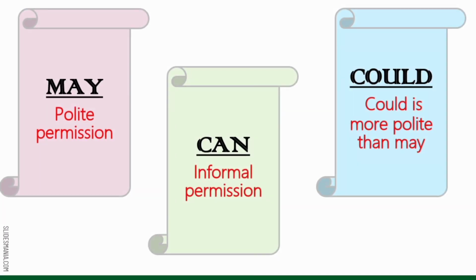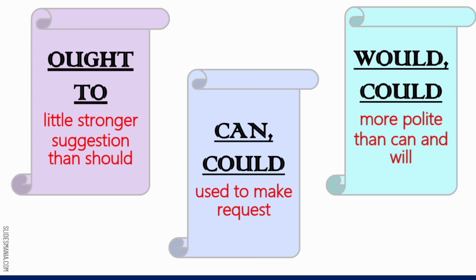Similarly, we also have words to express permission, but their usage can be different. Like for example, we have the word may, which expresses polite permission, can, informal permission, could can be used more polite than may. And lastly, we have words such as ought to, which is a little stronger suggestion than should. Can or could can be used to make request. Would and could, they are more polite than can and will.